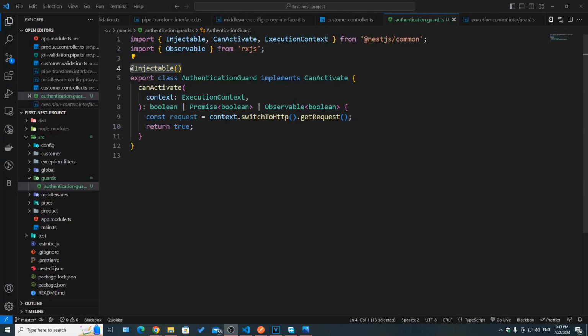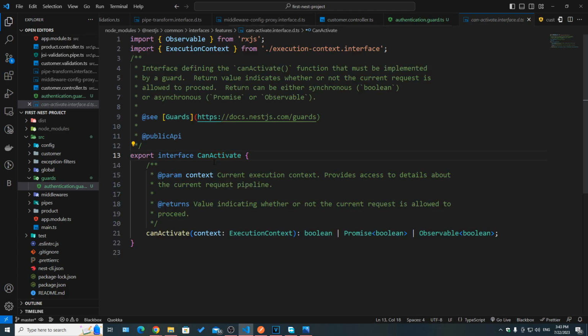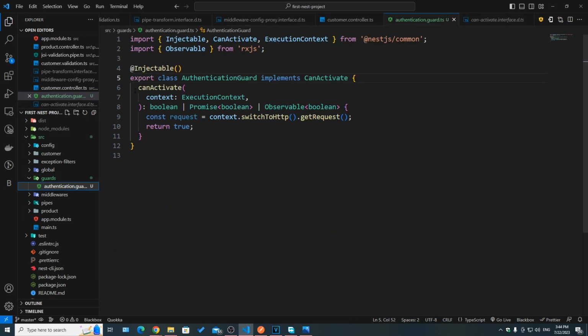We can also see that it implements CanActivate, which is an interface. This interface provides a method that we should implement, called canActivate, which has access to the context, like we've said. This is the advantage of using guards. It returns a boolean, true or false, or a promise if we have async, or an observable, like in RxJS. So of course, what we need to do next is to actually implement that method.